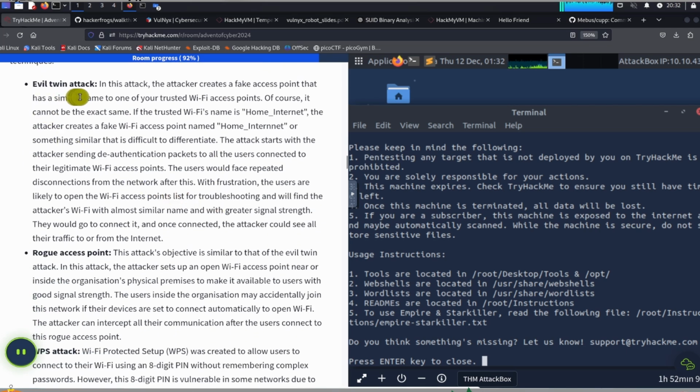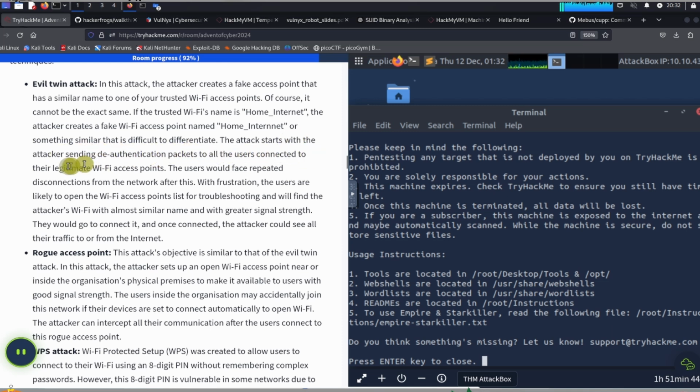The evil twin attack. In this attack, the attacker creates a fake access point with a similar name to one of your trusted Wi-Fi access points. Of course, it cannot be the exact same. If the trusted Wi-Fi's name is Home Internet, the attacker creates a fake Wi-Fi access point named Home Internet, or something similar that is difficult to differentiate.